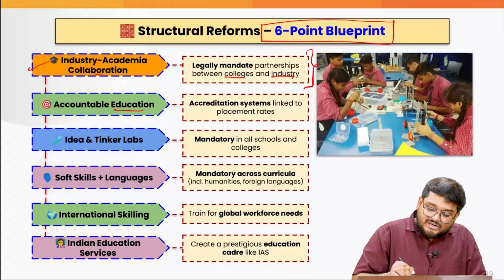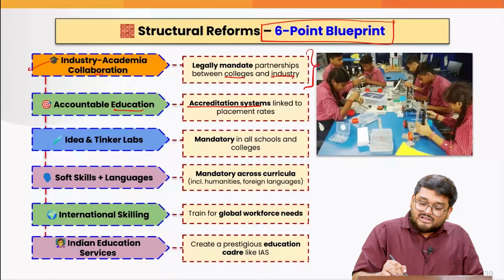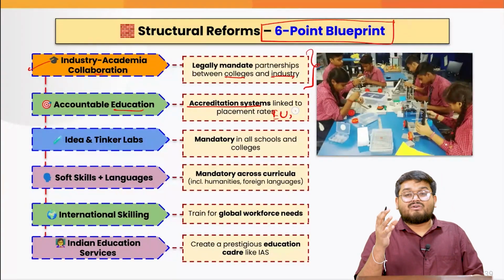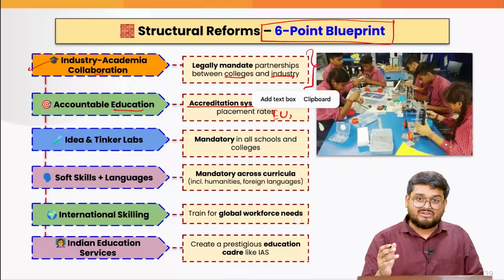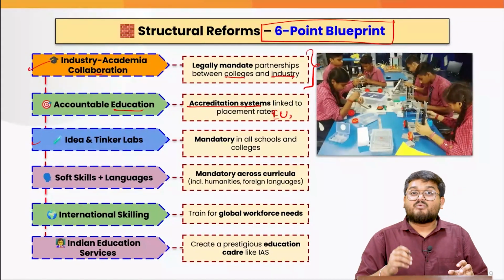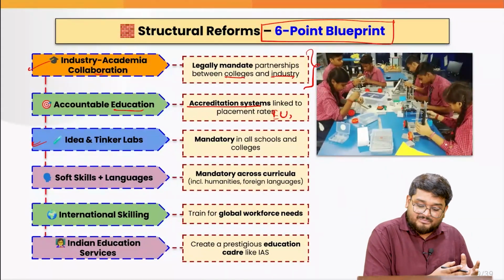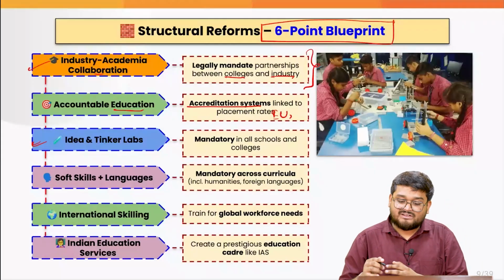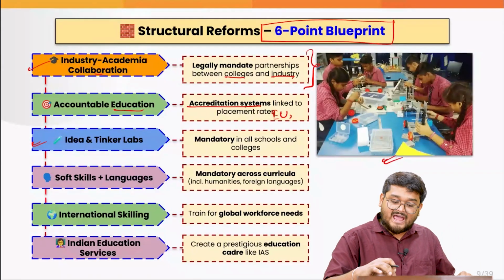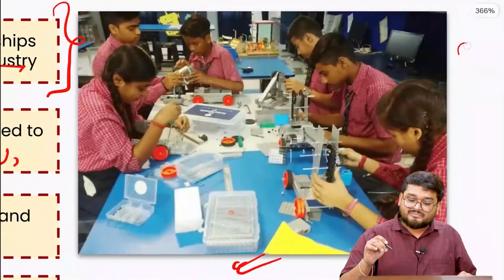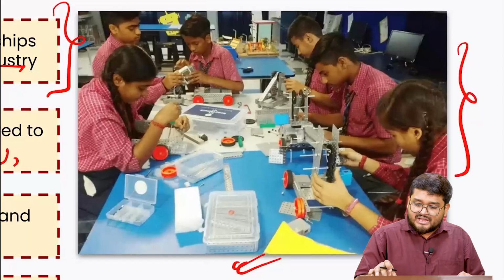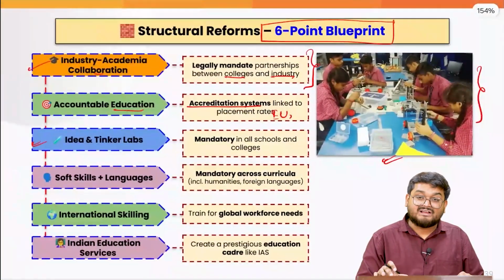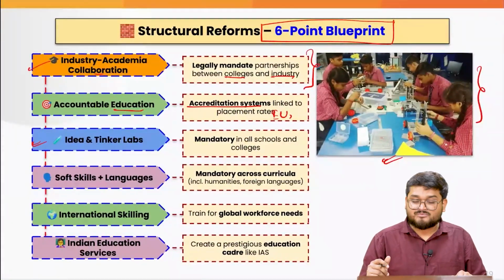Next, our education must be accountable. That means there must be accreditation systems similar to the model that we follow in the EU and even the Western countries, where we have various norms to categorize schools and their features. Next, we need to have more and more idea clubs, or say tinkering laboratories, in the schools. As you can see here, the students are learning various skills hands-on, and this is the best approach to teach in our schools, because practical education is much more needed than books and rote learning.